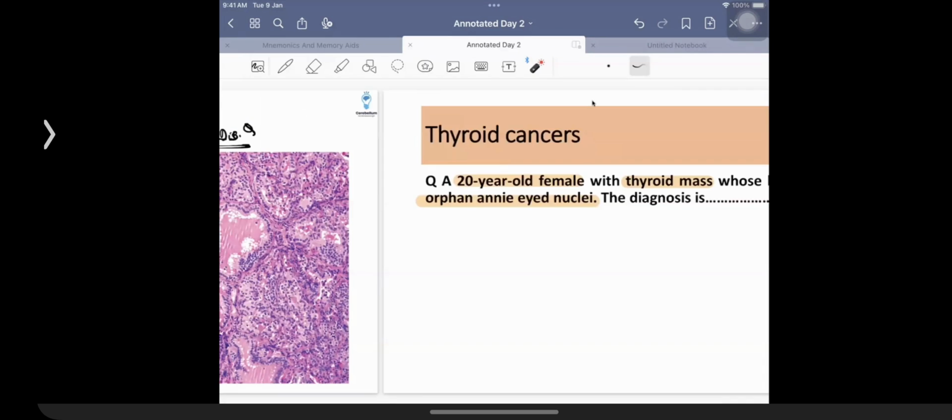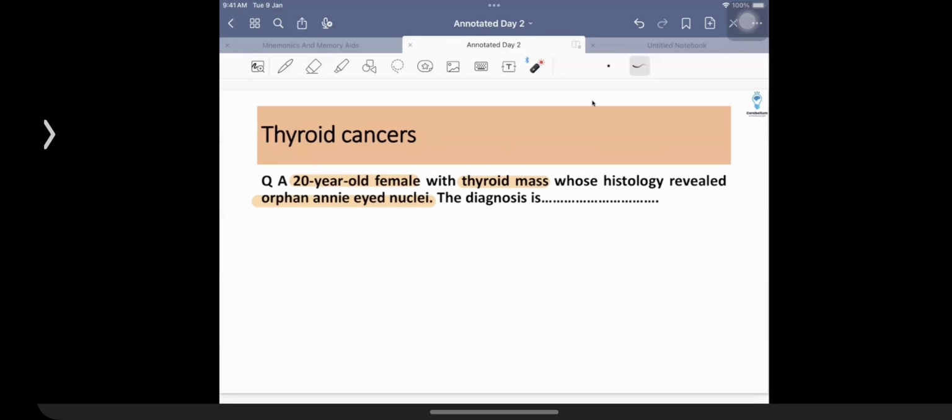Radioactive iodine is going to be contraindicated. Then we are going to be talking about the example of different types of thyroid cancers. Of course, the example of a thyroid cancer which is going to be having Orphan Annie nuclei.